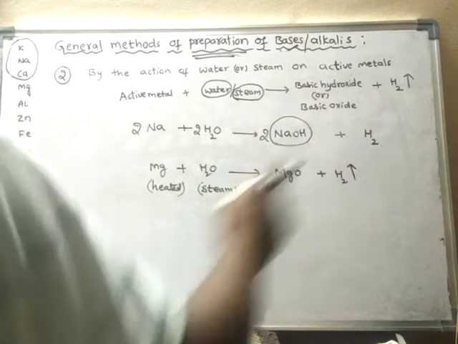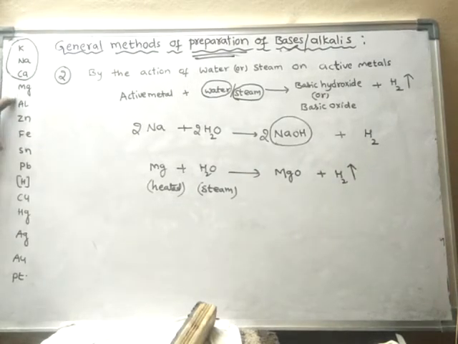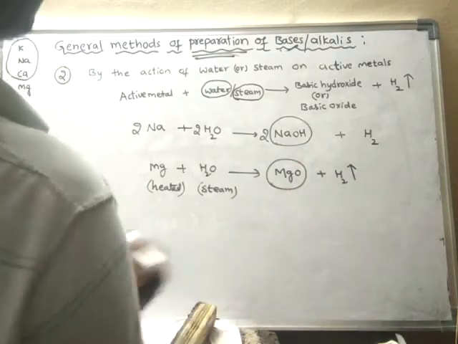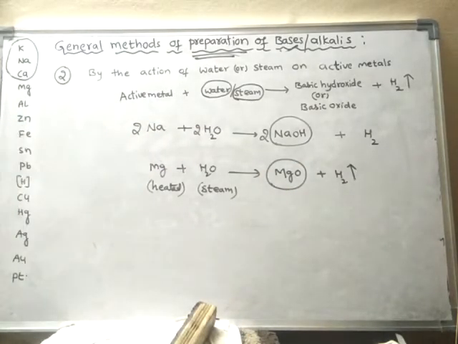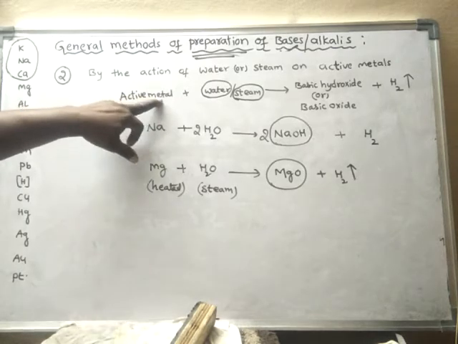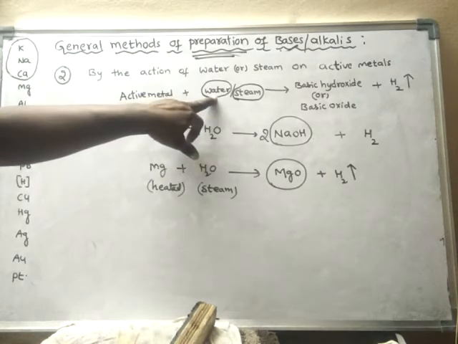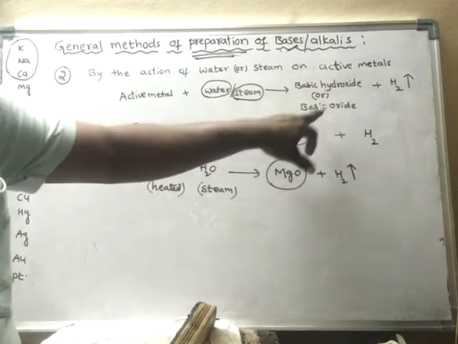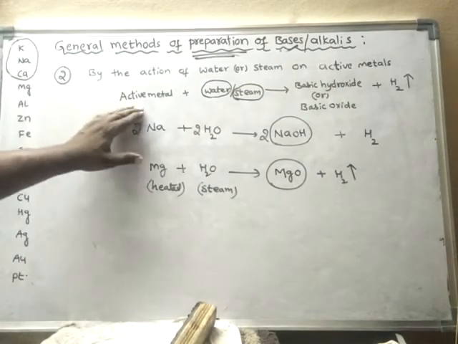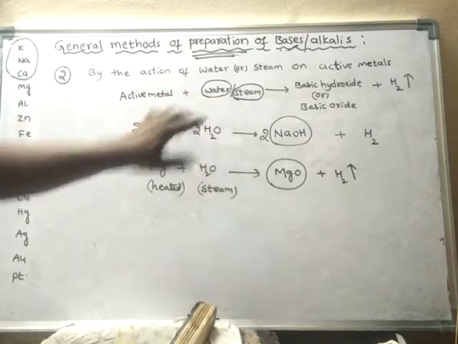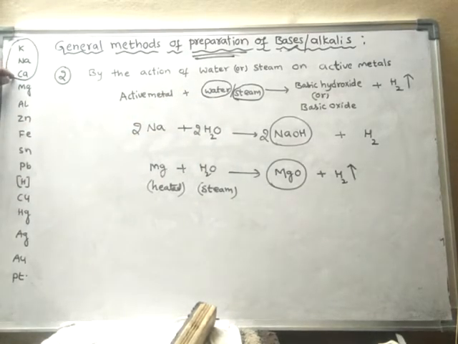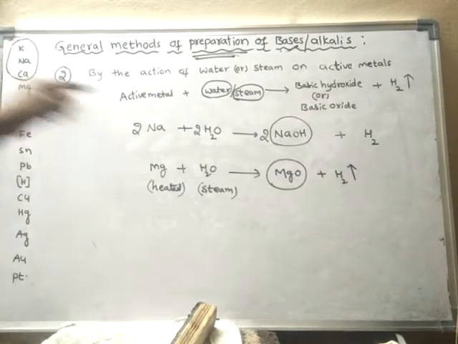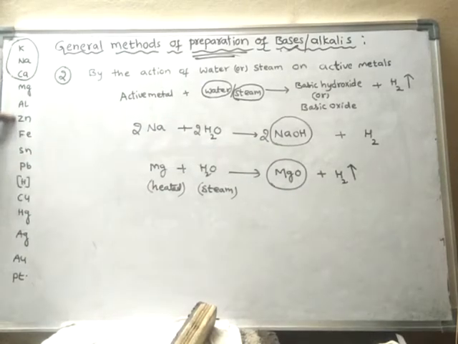So in this way, from magnesium onwards, all the metals form only oxides, basic oxides. So here the thing is that metals when reacted with water or steam form basic hydroxide or basic oxide. So which metal reacts with cold water? Only these three metals will react with cold water, and they will form hydroxides, and all other metals form metal oxides.